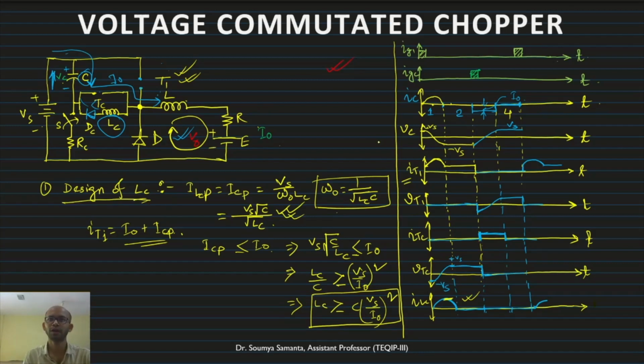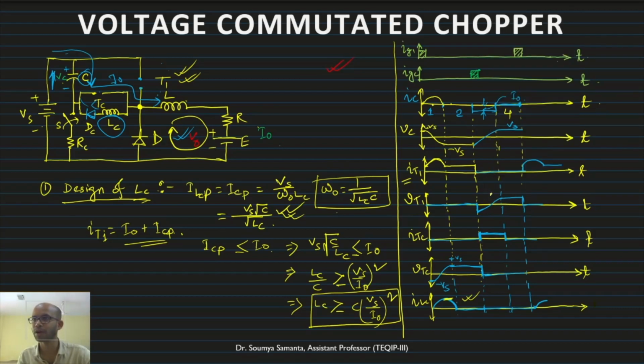Now similarly, let us go for the design of C, the capacitance value. This capacitance value can be designed from the turn off time of the thyristor.